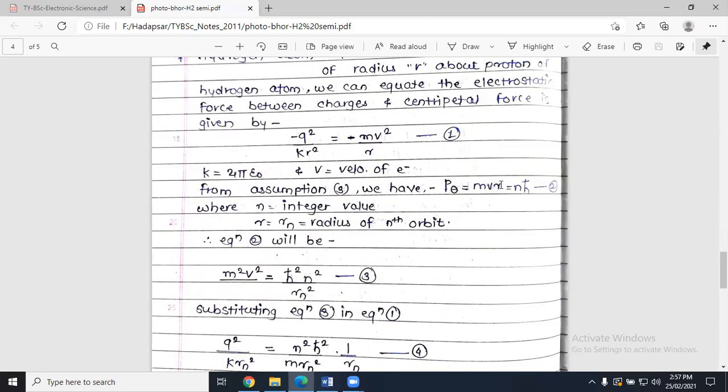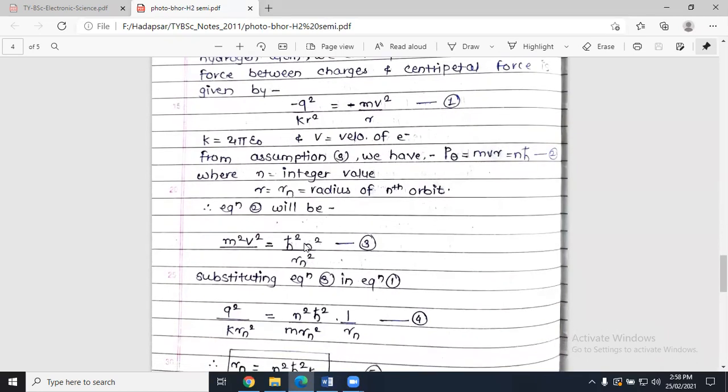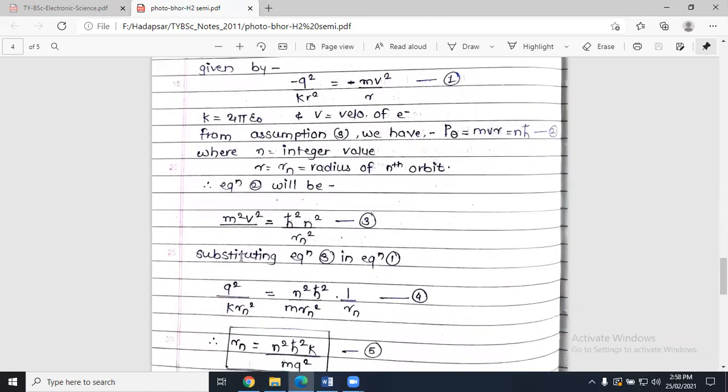Right? Instead of r, we are writing rn because we are considering the radius of the nth orbit. That's it. And this is equation number 3. Now, if we put the value of equation 3 in equation number 1, what will happen? See here, there is an mv square and we have m square v square, right? So what will happen?